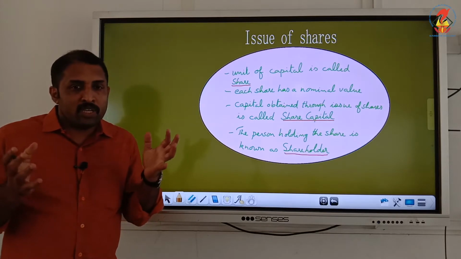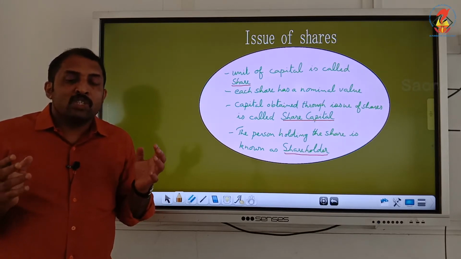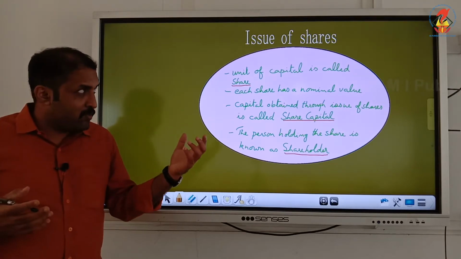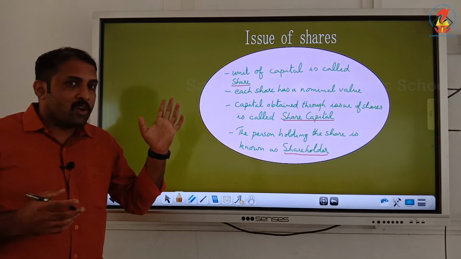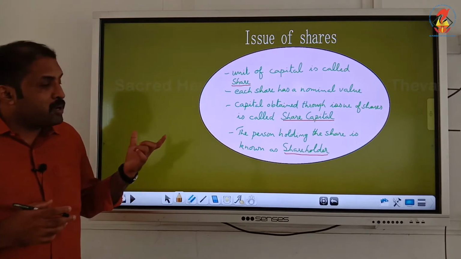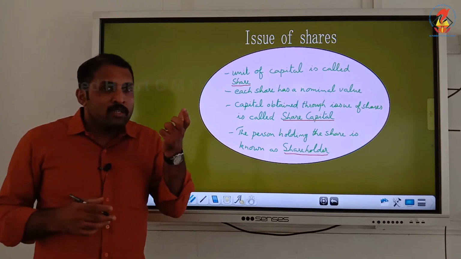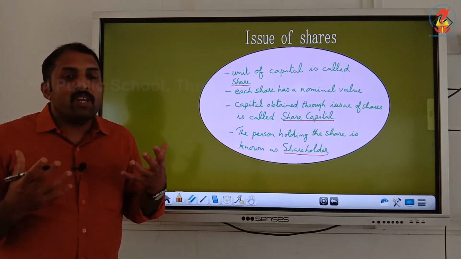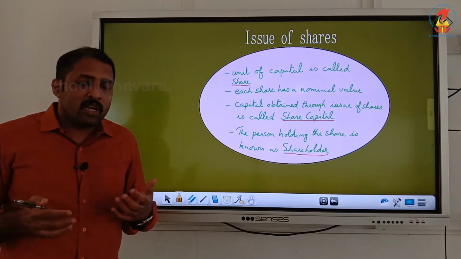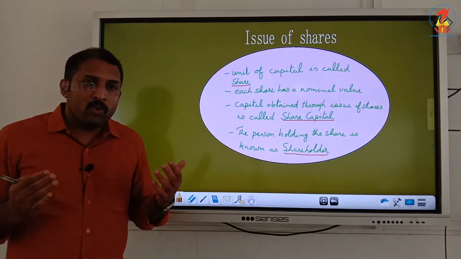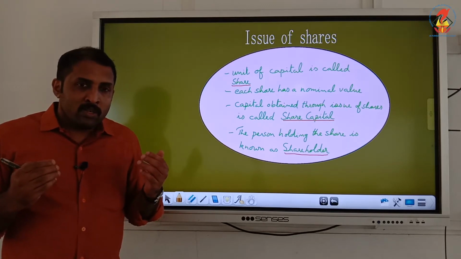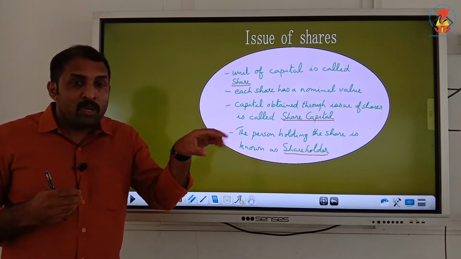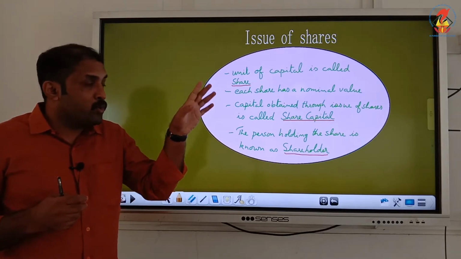Each share will have a value, and the capital obtained through the issue of shares is called share capital. The capital which we are raising through shares is called share capital. There are other sources also for raising capital, but when we are issuing shares, it is called share capital, and the person who is holding a share is called a shareholder. So a company will have a number of shareholders, and each share will have a nominal value. Each person will pay for it, and when that person becomes a shareholder, automatically he is contributing to the capital of the company. That is why it is called a unit of capital.